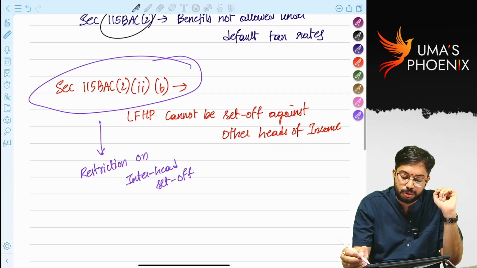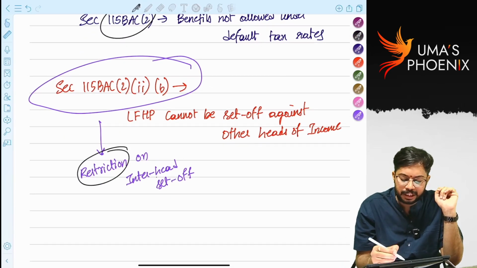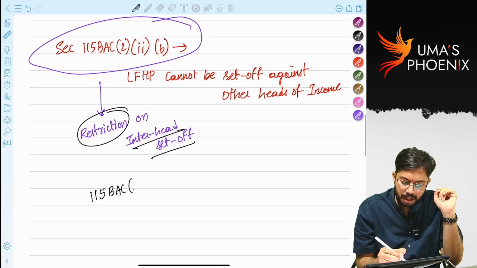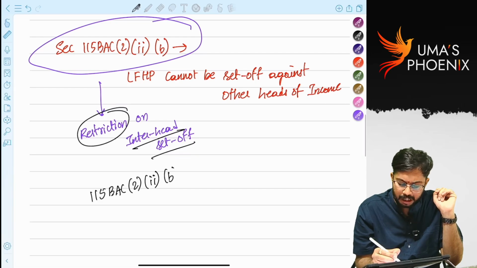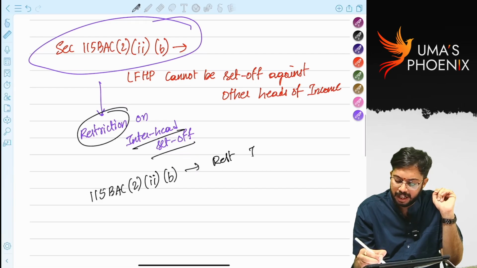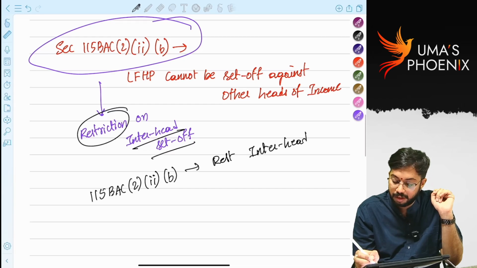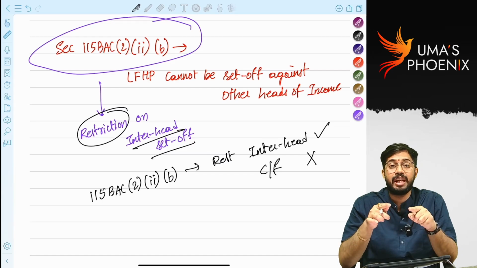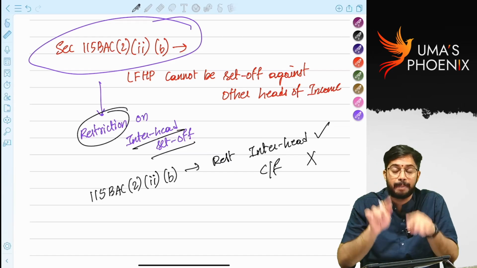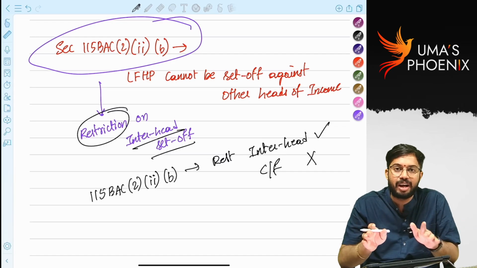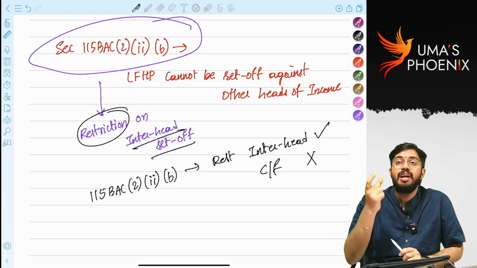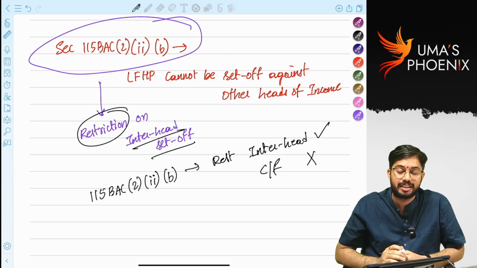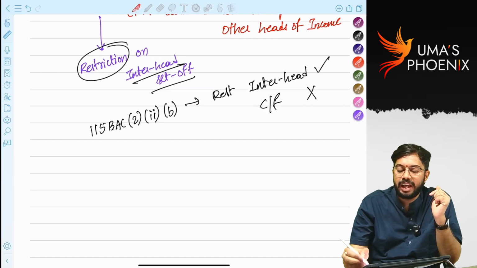So, 115 BAC subsection 2 clause 2 subclause B keeps restriction on interhead set off. Okay, but it does not keep restriction on carry forward, as section 115 BAC subsection 2 clause 2 subclause B is not restricting carry forward. Many other books have written the point that loss from house property can be carried forward to subsequent years under default tax rates. But let me tell you the view taken by ICAI.